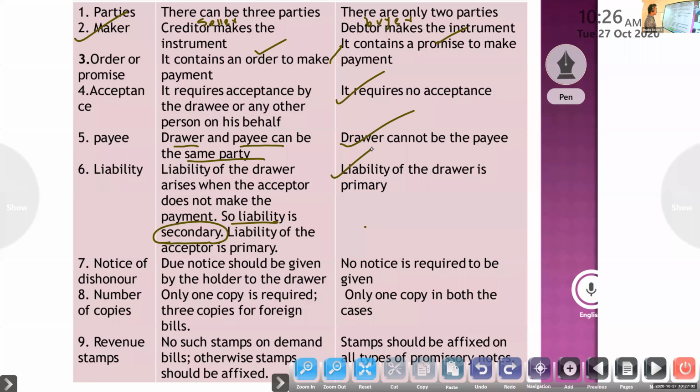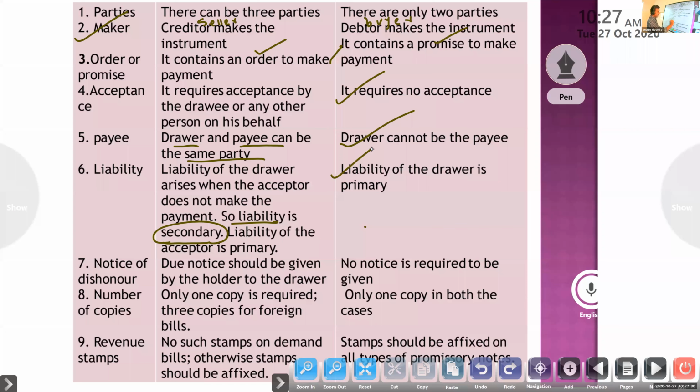Next, notice of dishonor. When will the bill be dishonored? Suppose the drawee does not accept the bill after the seller, the creditor, writes it and gives it to the buyer.